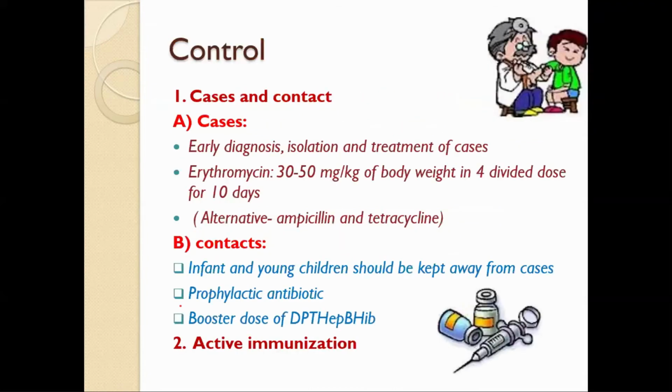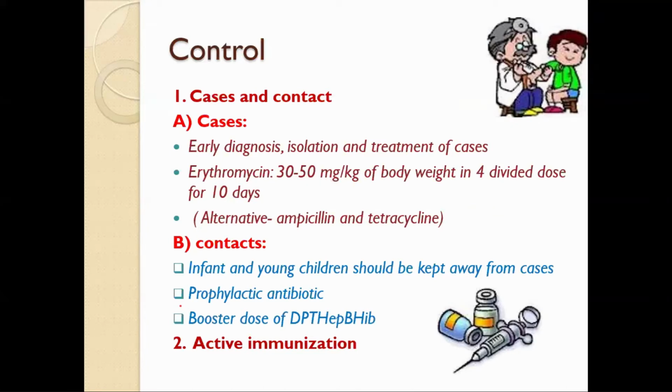So, control measures. Because this is a respiratory route of infection, the preventive measures are similar to mumps and other respiratory infections. For control, there is case and contact. For the case, that is early diagnosis of the case, treatment of the case, and isolation of the case. Signs and symptoms are generally present, and it is diagnosed. So early diagnosis and treatment, and isolate the case.